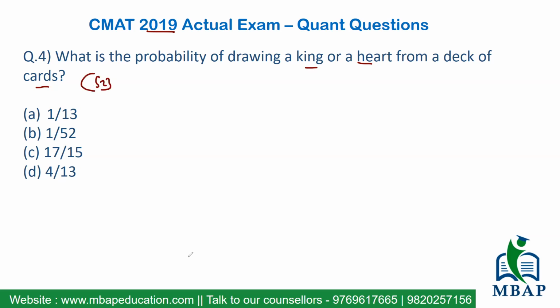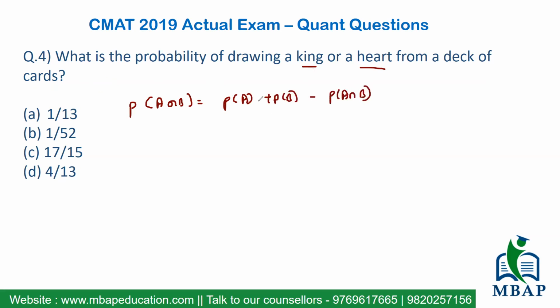Now, what you are looking at is the probability of drawing a king or a heart. We know they're not mutually exclusive events, so there would be an overlap. So we know the probability of A or B happening is the sum of the probability of A plus the probability of B, minus the intersection of A and B happening together, right?